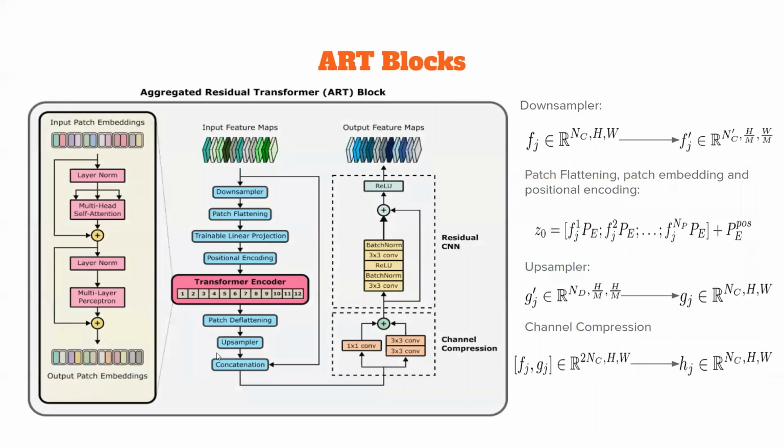Here you can see the structure of the proposed ART block, which comprises a transformer module that has a residual connection to effectively fuse global and local features extracted by attention-based and convolution-based operators. After the concatenation, a channel compression is applied to synergistically combine these two local and global context features, and after that, a residual convolutional network is applied to further distill structural and critical task information.